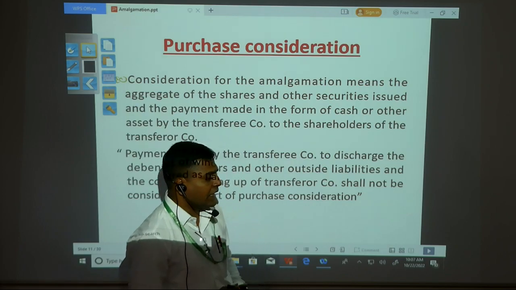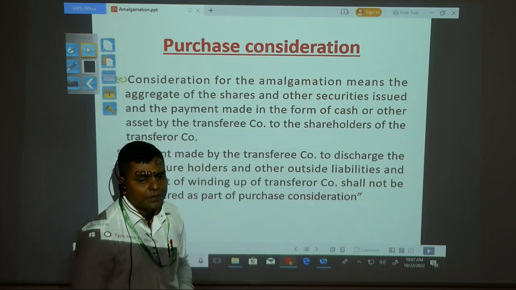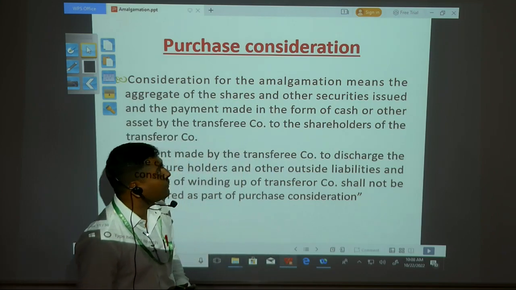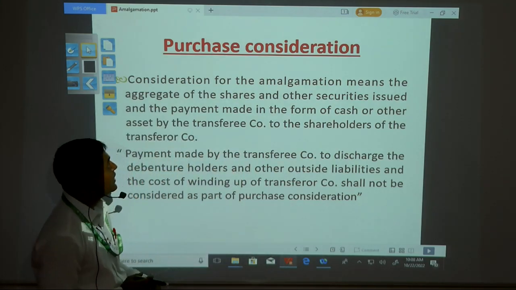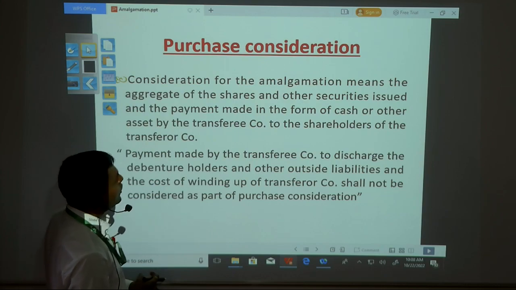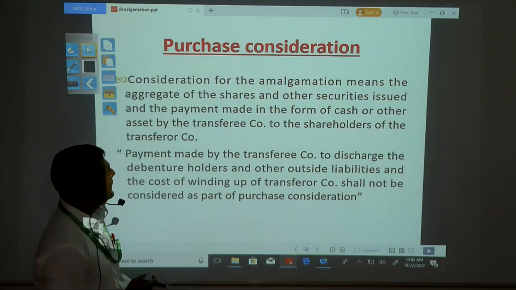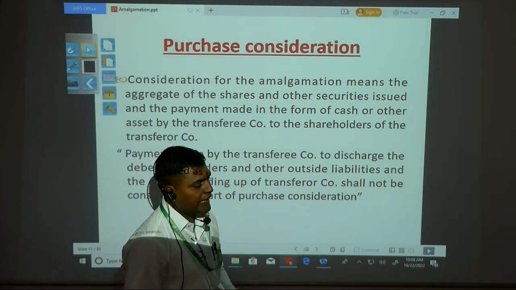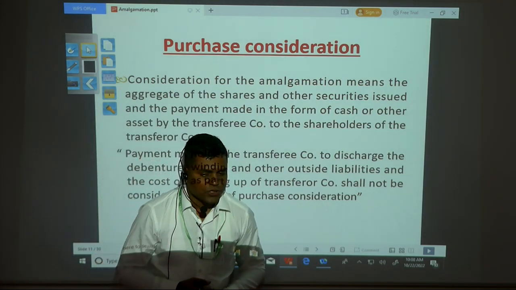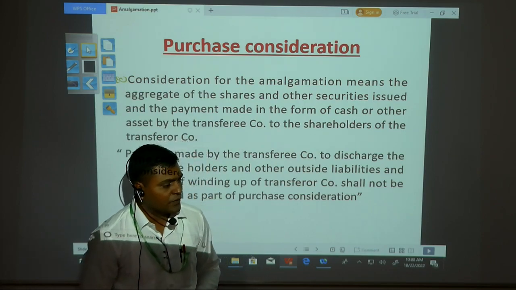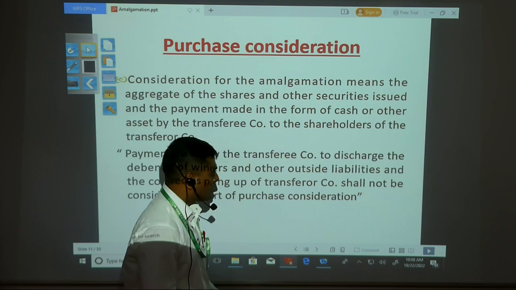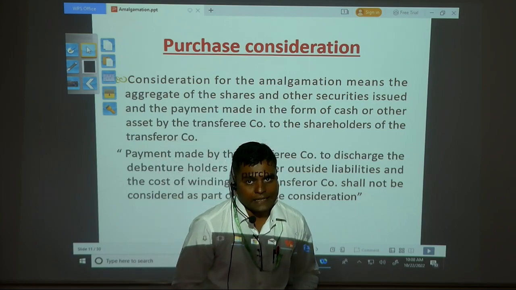In the same way, the new company will pay something to the old company. So that amount is called a purchase consideration. Consideration for the amalgamation means the aggregate of the shares and other securities issued and the payment made in the form of cash or other assets by the transferee company; that is called a purchase consideration. So that was the purchase consideration in amalgamation.